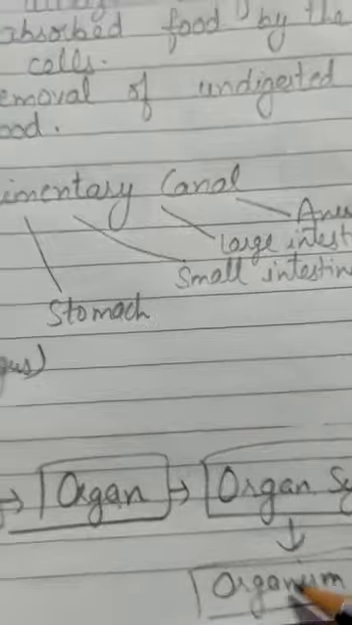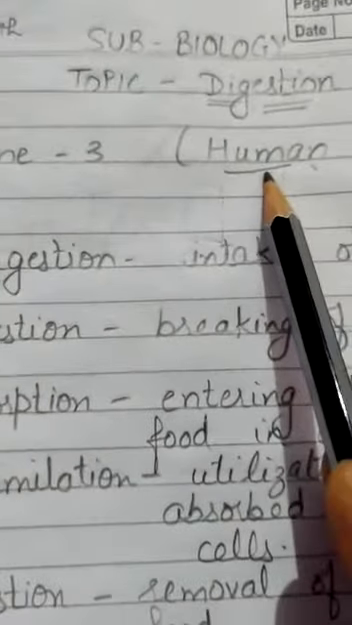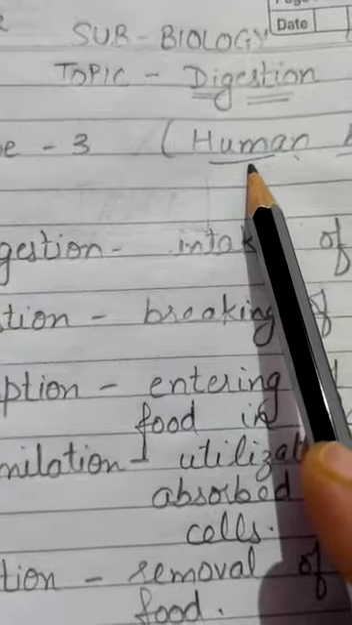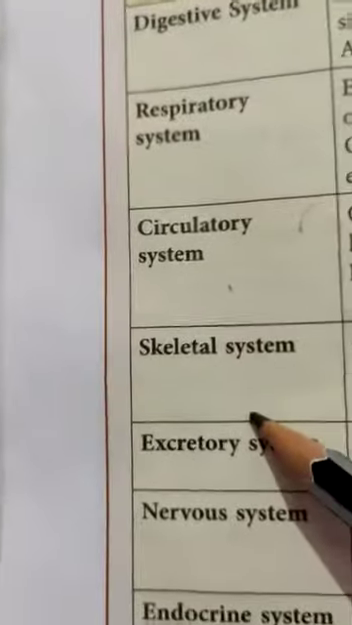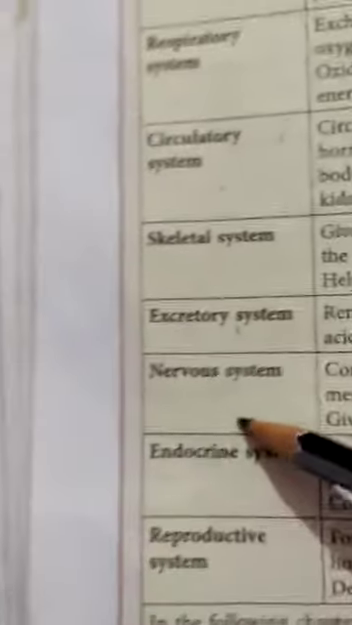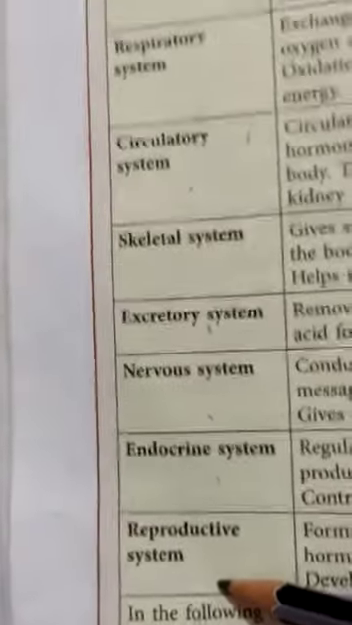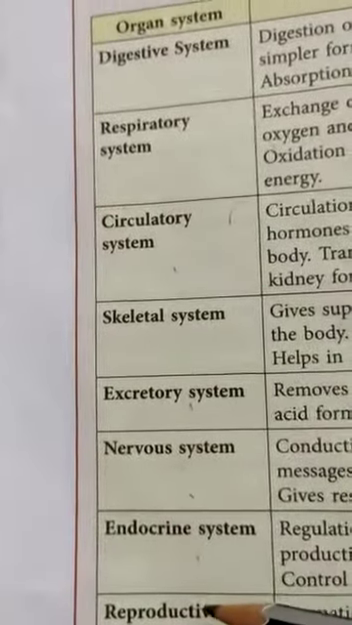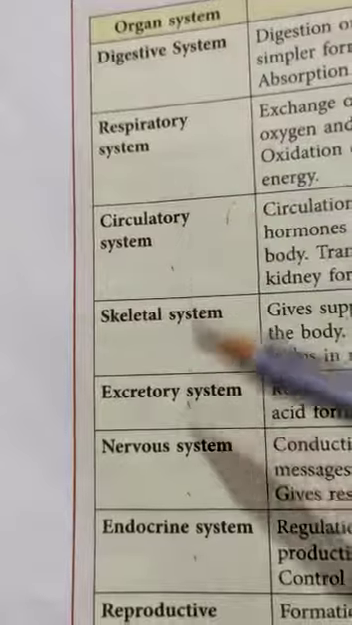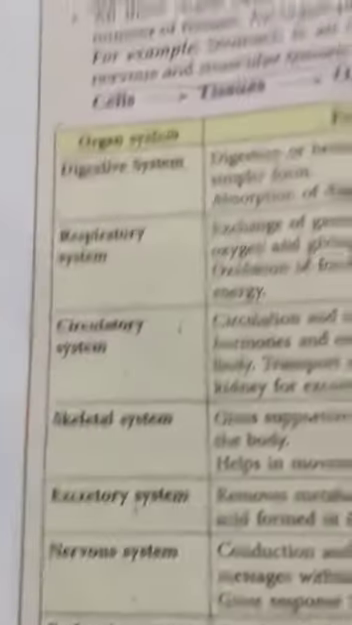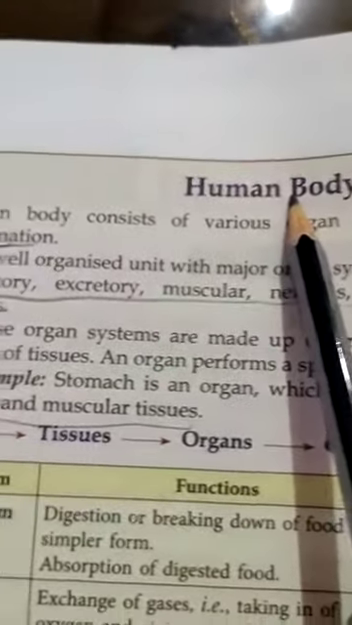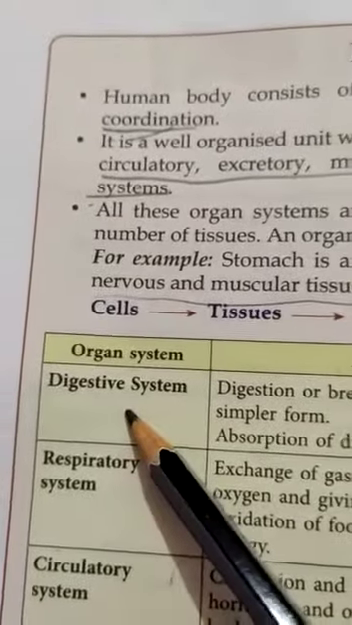That organism is the human body, and our human body consists of so many organ systems like the digestive system, respiratory system, circulatory system, skeleton system, excretory system, nervous system, endocrine system, reproductive system. So many systems are there in our body, and whenever all these systems work together, they form an organism that is known as the human body. And today we will discuss the first topic, that is the digestive system.